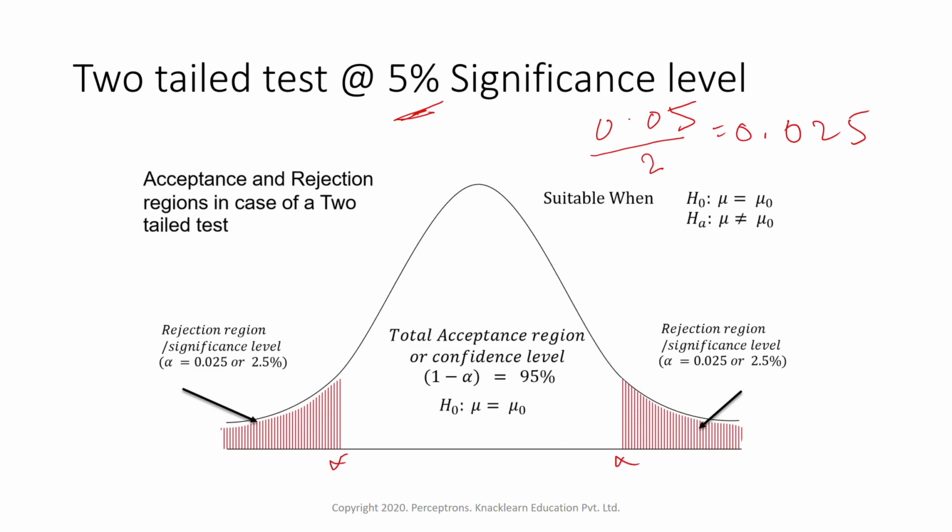So alpha is 0.025. Anything falling below 0.025 will be the rejection region, and anything falling above that is the acceptance region.